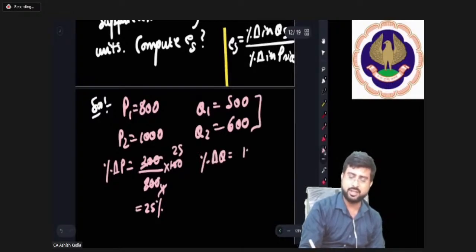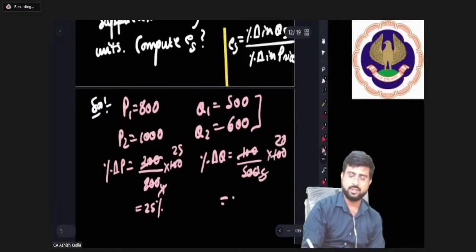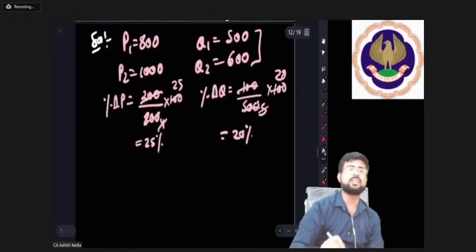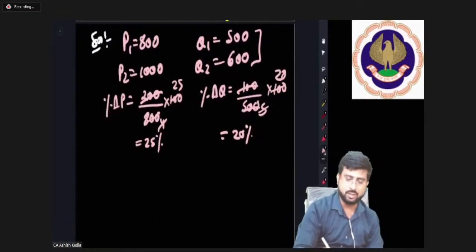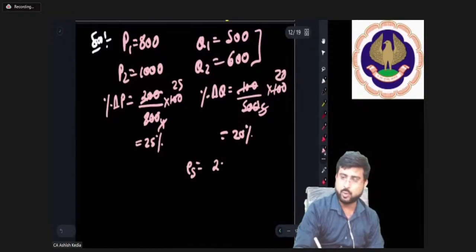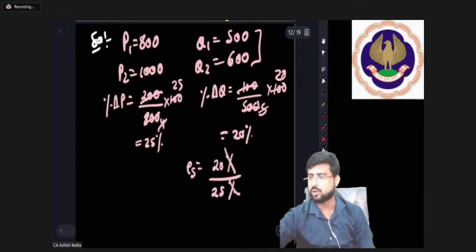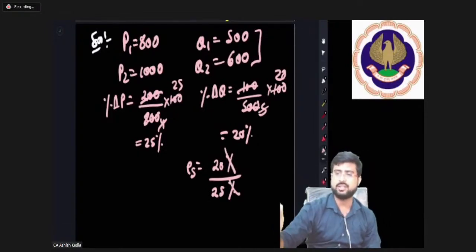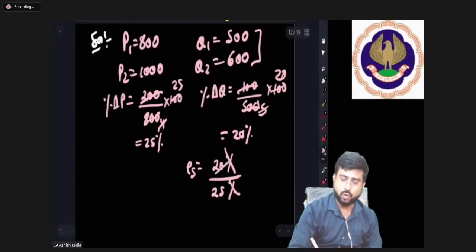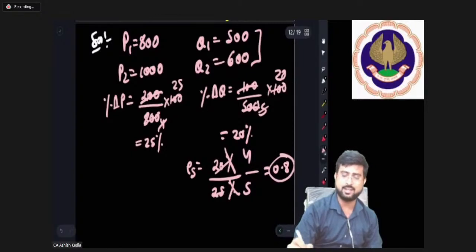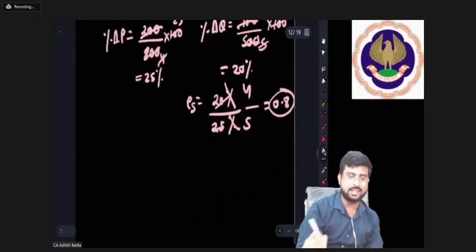Now what is the percentage change in quantity? It's changing by 100. What was the original? 500, into 100. It's 20%. So elasticity of supply is 20%, my dear friends, by 25%. Percent gone. So when you cut it, what do you get? 4 by 5, that is equal to 0.8, which is absolutely correct answer.